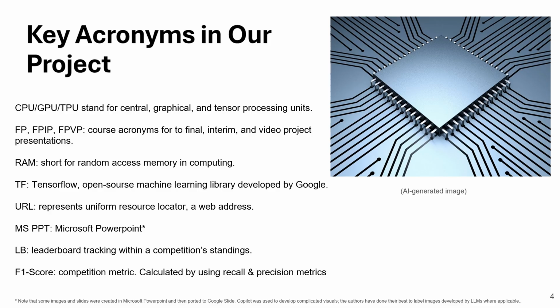We also have URL, which represents Uniform Resource Locator, MSPPT, Microsoft PowerPoint, LB, leaderboard, and F1 score. It's a competition metric that we're going to be seeing later, and the F1 score is calculated using recall and precision metrics.